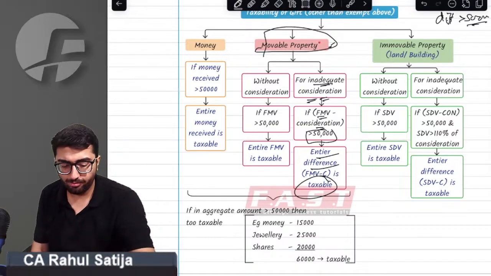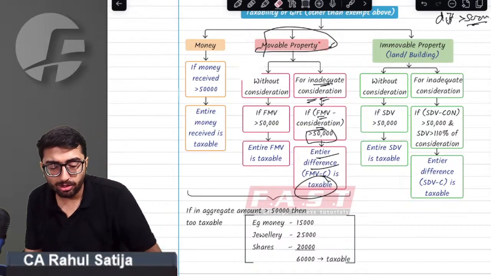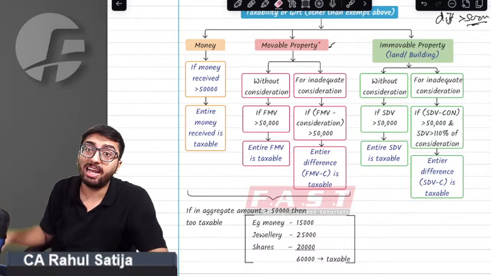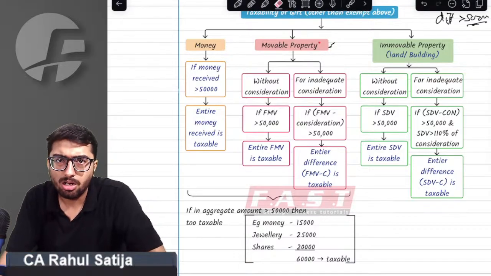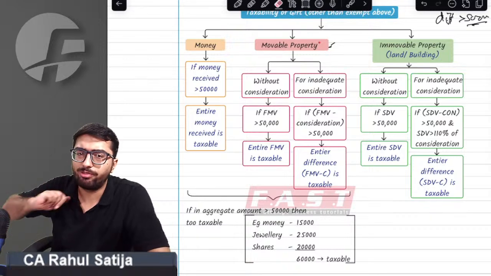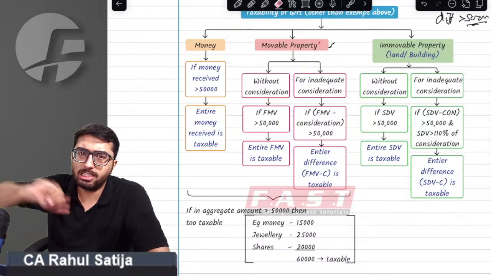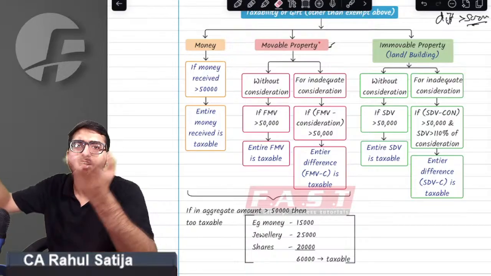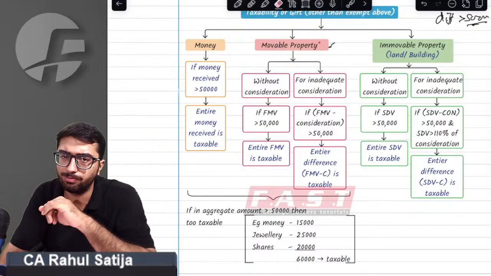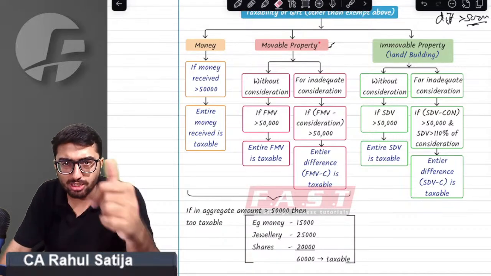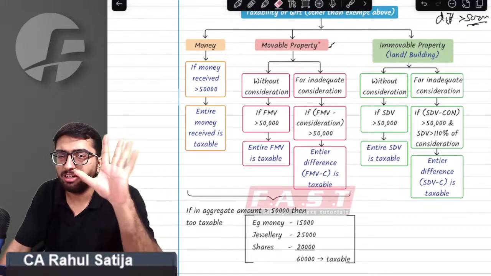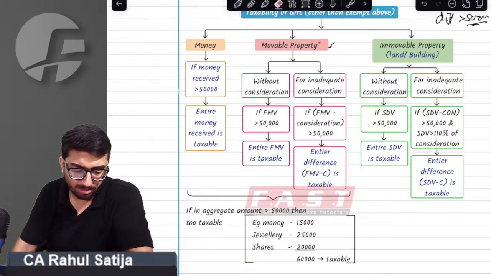Sir, we got this point. Sir, what if I did not receive property for free, but I received a property for an inadequate consideration? The provision says if the difference exceeds 50,000 rupees and the stamp duty value is greater than 110% of consideration, then whatever the difference is, you have to pay taxes under 56(2)(x). The difference has to be more than 50,000 and the stamp duty value must exceed 110% of consideration. Then the difference is absolutely taxable.